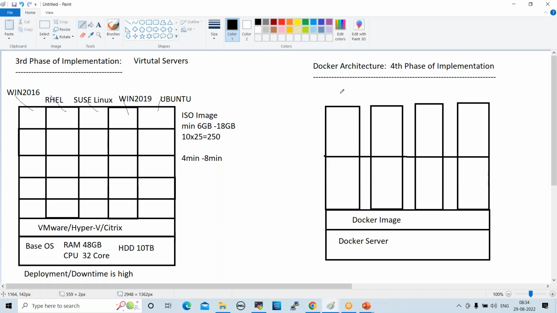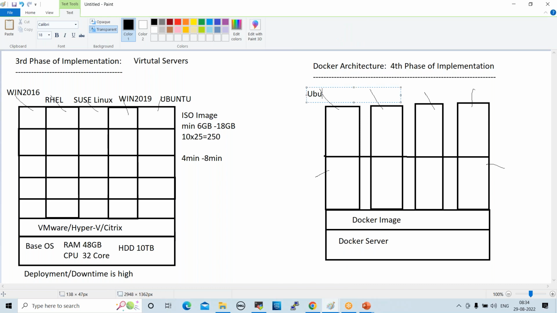So here we can deploy different operating environments, different operating systems. These are all containers. We can deploy different operating systems, like Ubuntu, CentOS, RHEL, even Windows also. So different operating systems we can install on different containers, right?